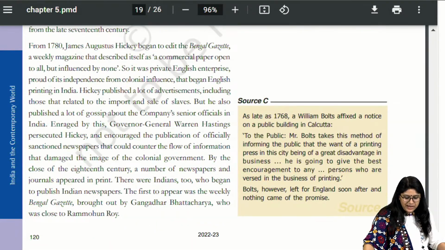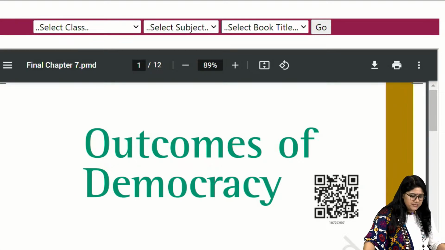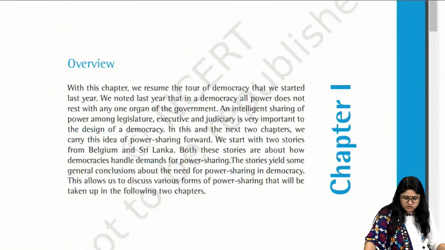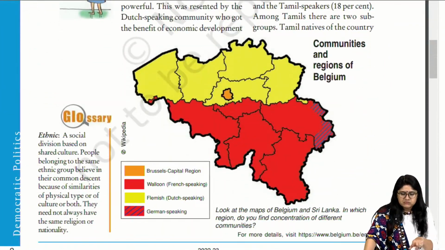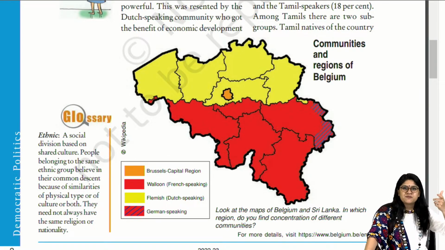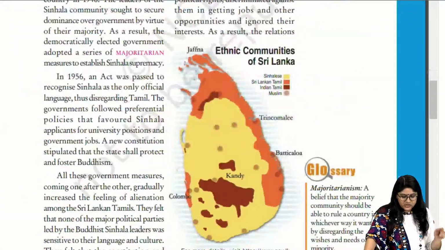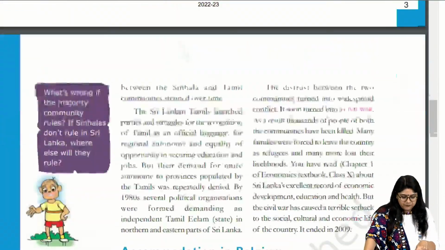Okay, everyone. Now let's quickly, in just 10 minutes, take a look at the Political Science questions. Again, we don't have much over here. Power sharing is the first chapter, right? In power sharing, these things can come. They can show you a map and ask a case-based study question, what is power sharing and other things around it. Same with the map of Sri Lanka.